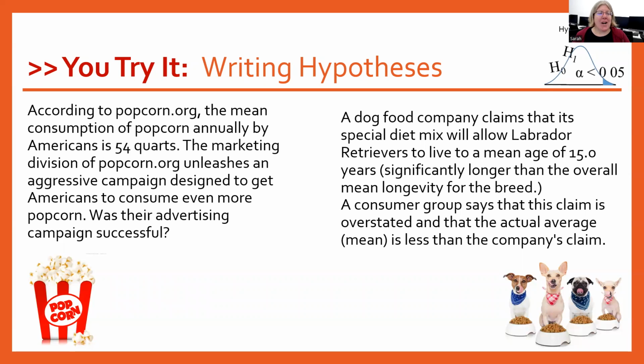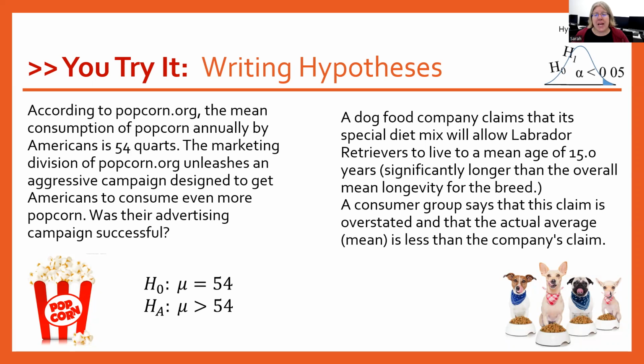According to popcorn.org, the mean consumption of popcorn annually by Americans is 54 quarts. The marketing division of popcorn.org unleashes an aggressive campaign designed to get Americans to consume even more popcorn. Was their advertising campaign successful? All right, so this one's going to be a little bit trickier to figure out, but popcorn.org sounds like our authority figure here. So my null hypothesis is going to be that mu is equal to 54 quarts. And then in terms of was their advertising successful? If it is successful, they're getting people to eat even more popcorn. So my alternative hypothesis is that mu is greater than 54.